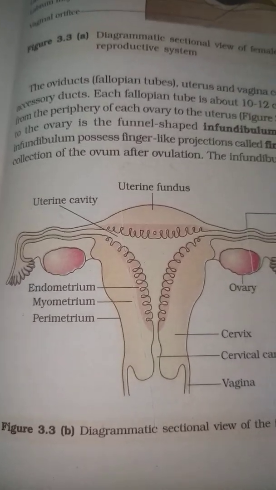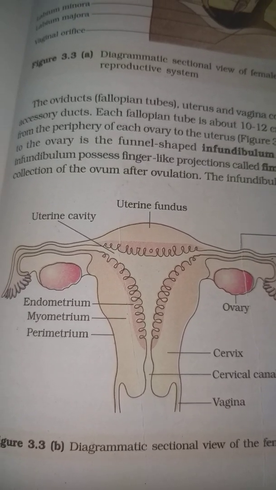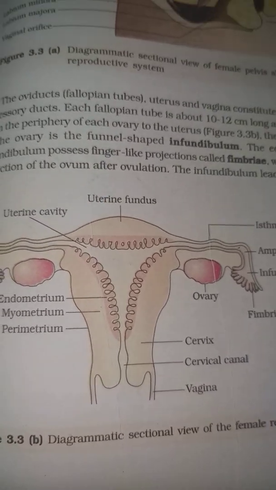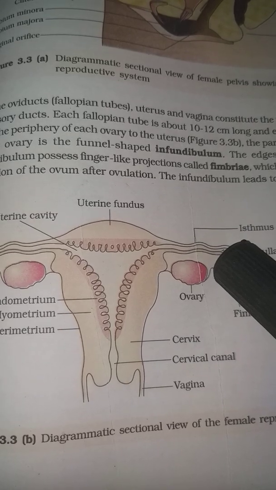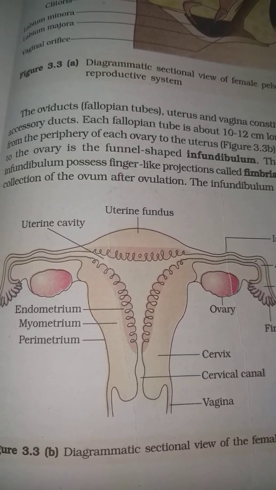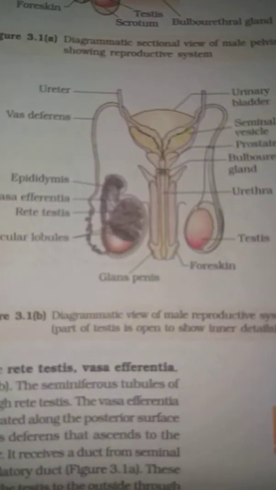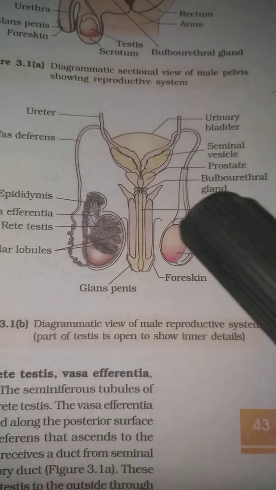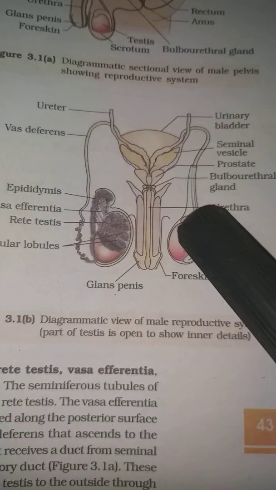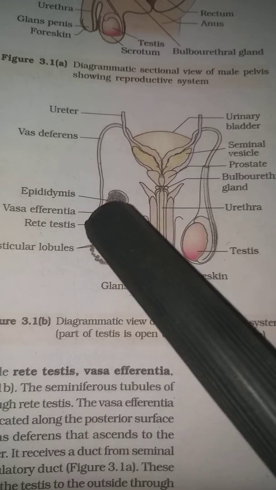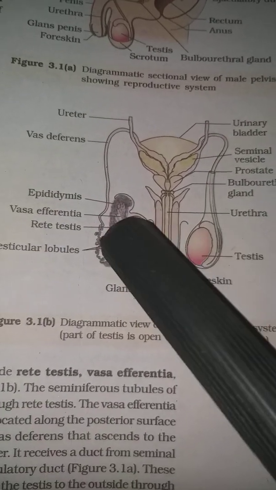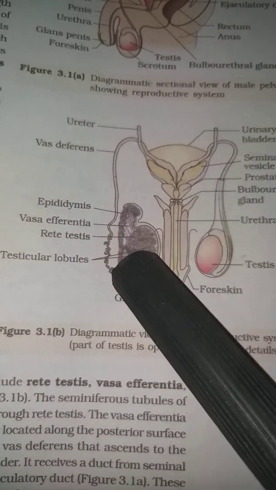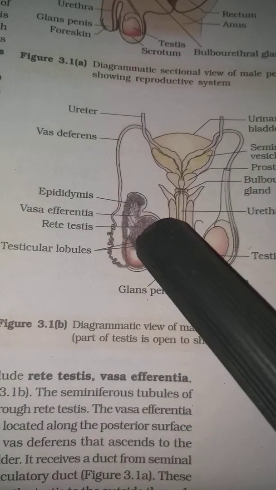Now as I said, the organ producing the female gamete is the ovary, and it produces the ova. And here you see the pair of testes. These pair of testes produce the male gametes, known as the sperm.